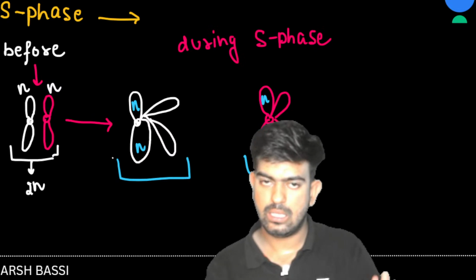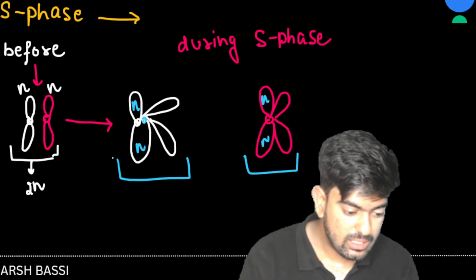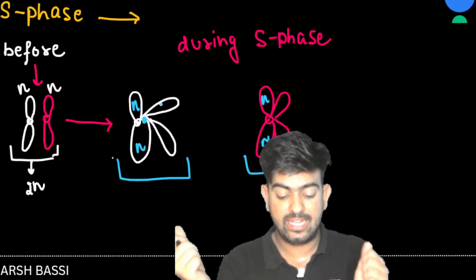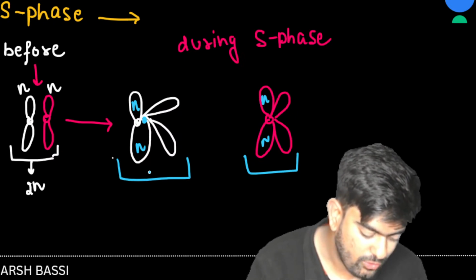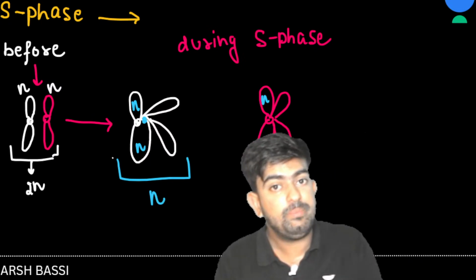Is it visible? Yes, this is one chromosome. The chromosomes are just duplicated. They are not torn apart from each other. They are still together. So the whole thing is what? Again, this is N and this is N. We can't say that it became 2N.